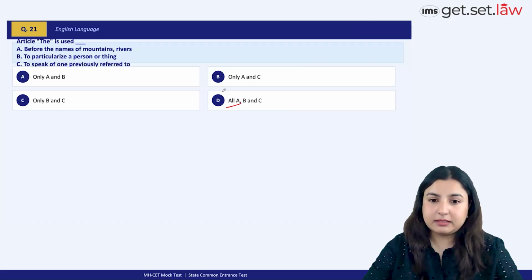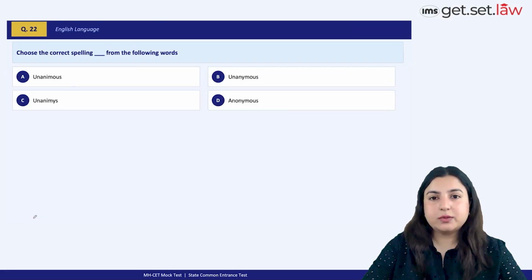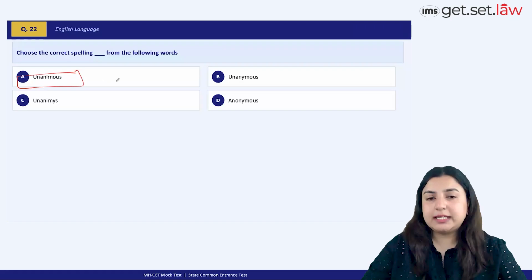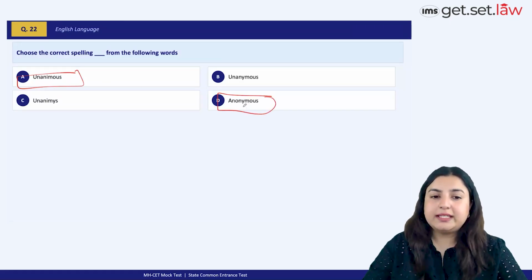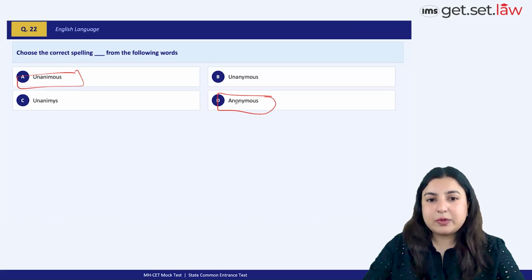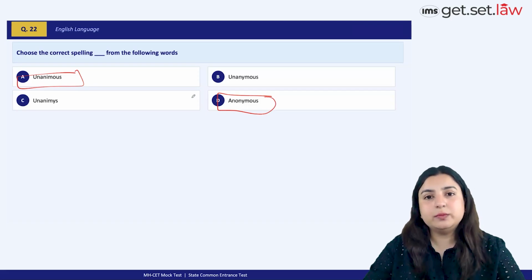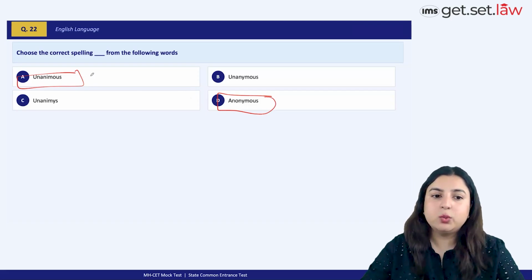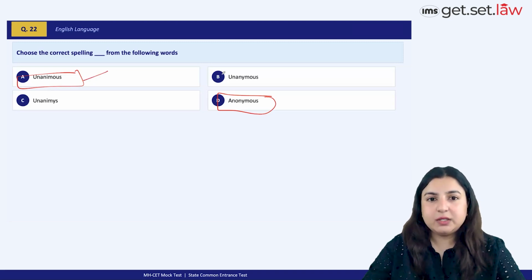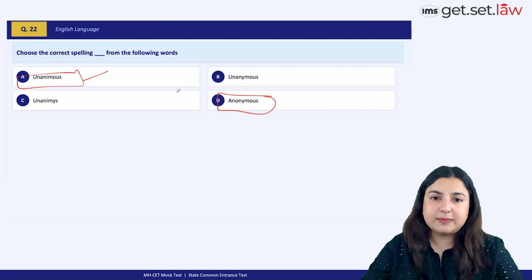Next question. Now, this is a question based on spellings again, but the problem is that in this particular case, unanimous is correctly spelled, and at the same time, anonymous is also correctly spelled. So obviously there is a problem with the question per se, but if you were to make a choice between these two options, I would go with unanimous, because when we take a look at option B and C, they're sort of referring to the word unanimous, albeit the spellings are incorrect. So give preference to option A.